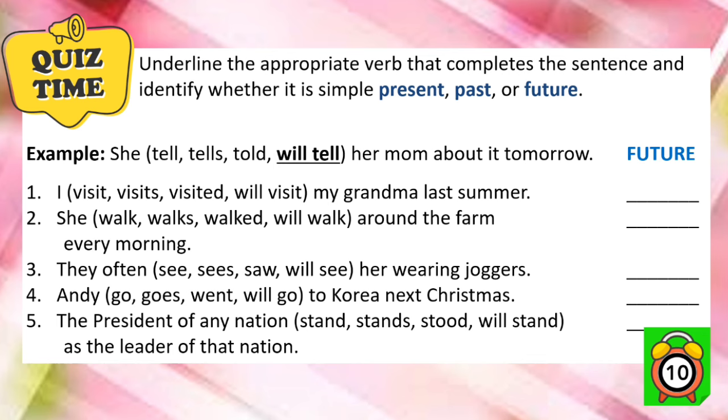Now I underlined will tell because of the time expression tomorrow. So the correct answer is will tell, 1 point, and then another point for future, which signifies the future tense of the verb will tell. Now I want you to do it on your own.